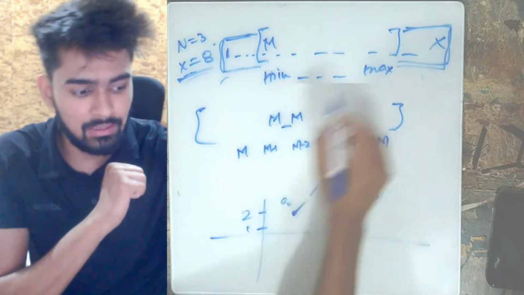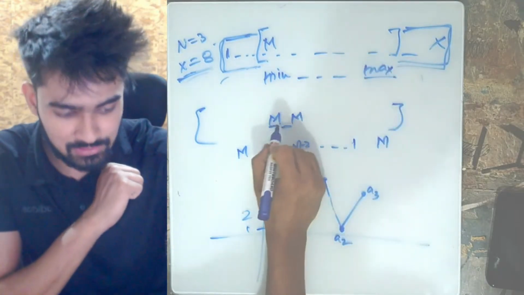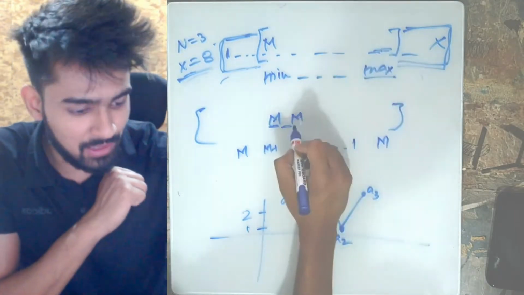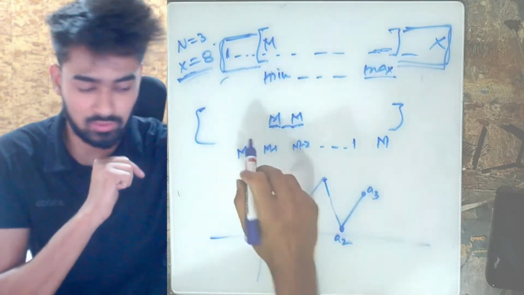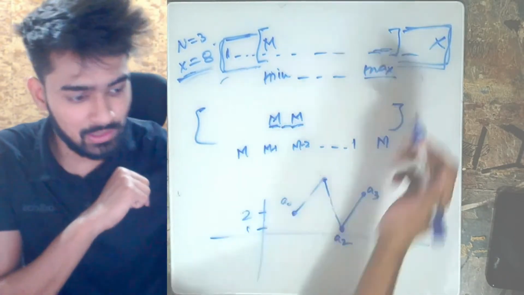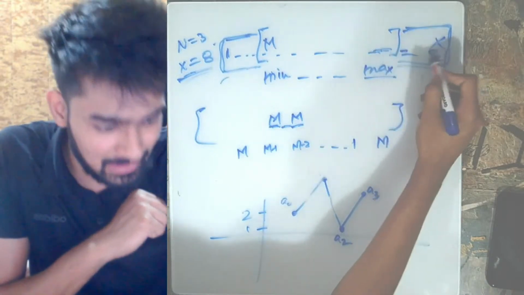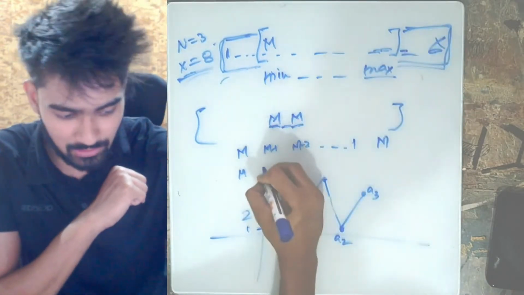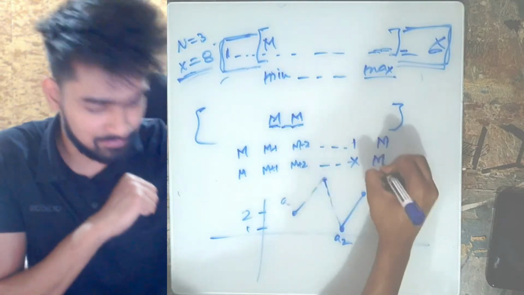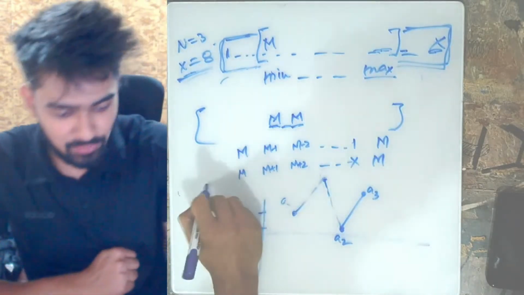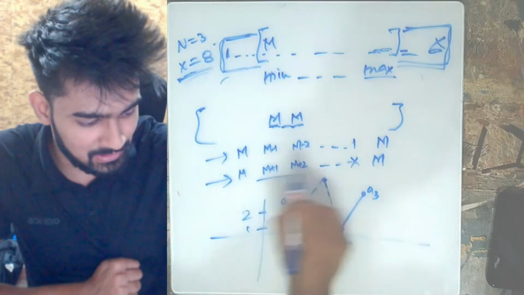Okay, similarly for the max also. When you had max, you would always have another max inserted to the right or to the left. You can take all the elements from max plus 1 till x. So you had M plus 1, M plus 2 till x, and then again M. This will be the most optimized way of inserting these elements.